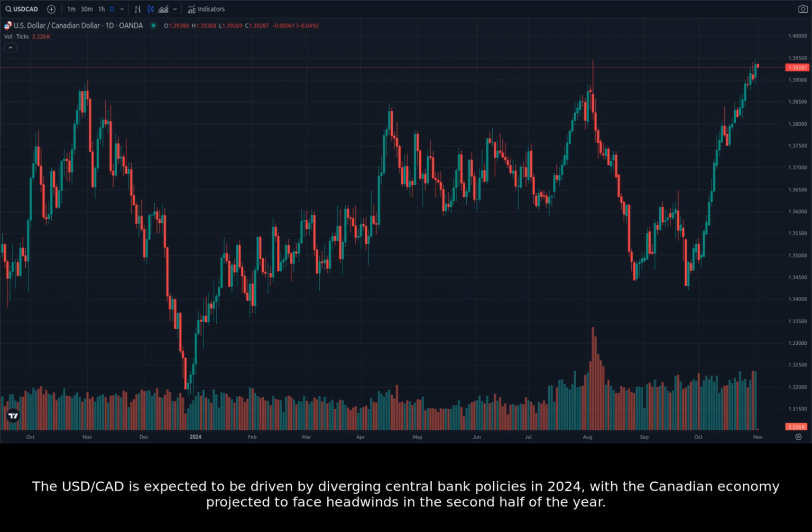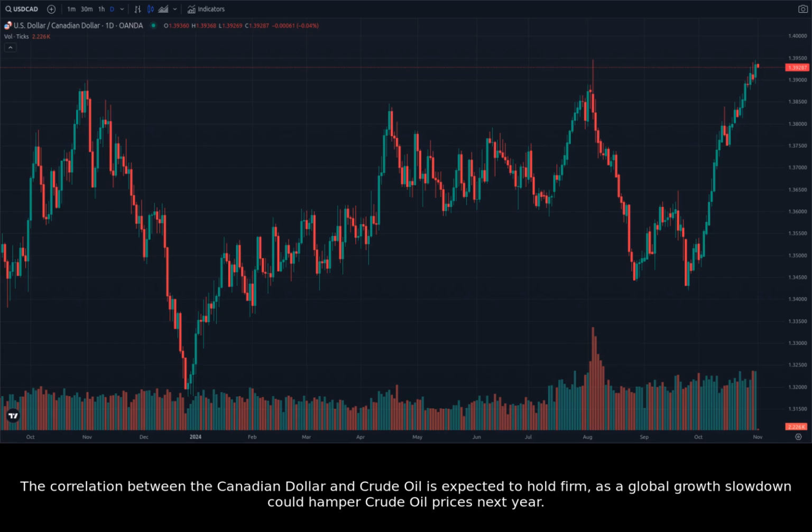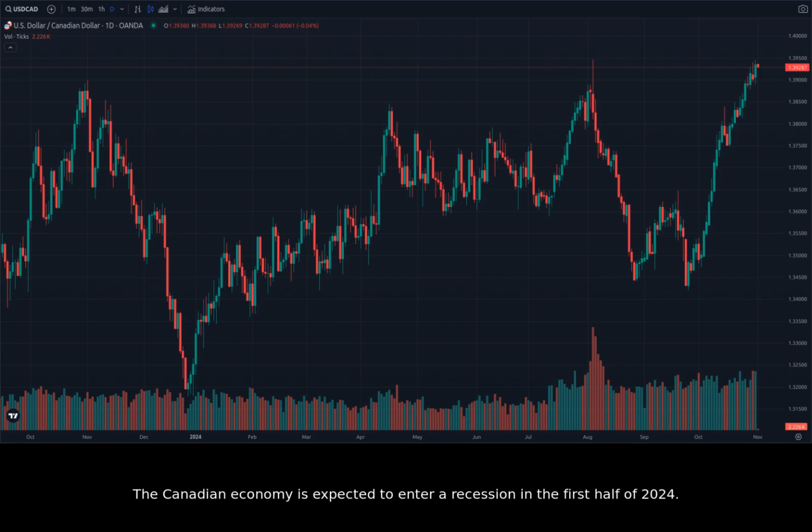The US dollar to Canadian dollar is expected to be driven by diverging central bank policies in 2024, with the Canadian economy projected to face headwinds in the second half of the year. The correlation between the Canadian dollar and crude oil is expected to hold firm, as a global growth slowdown could hamper crude oil prices next year. The Canadian economy is expected to enter a recession in the first half of 2024.